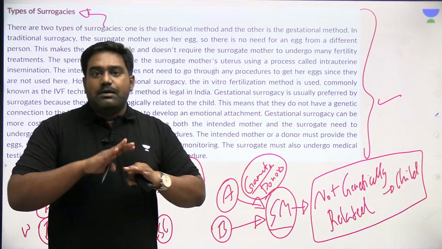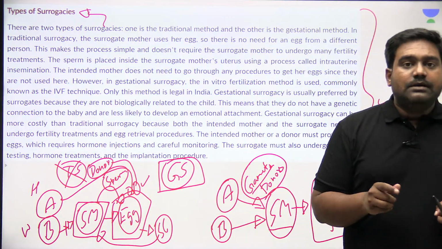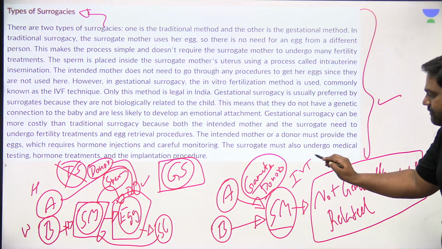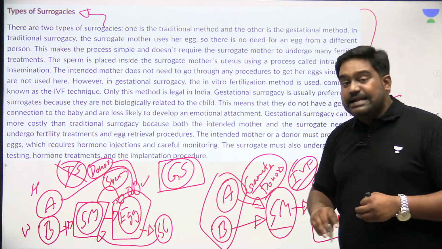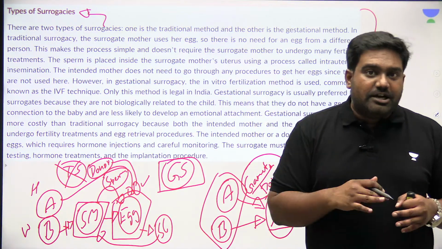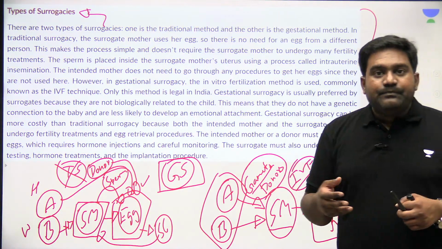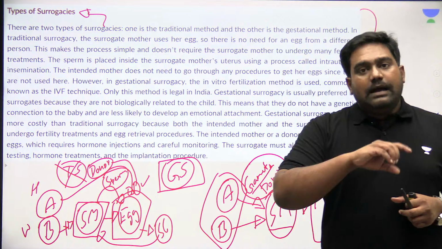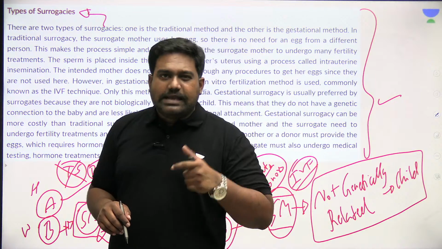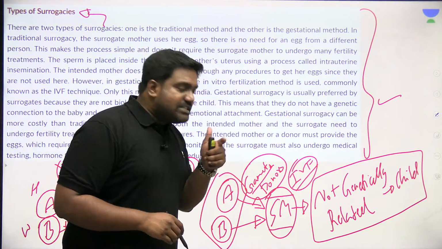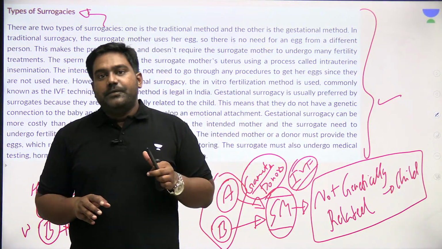So the surrogate mother's gametes would not be involved. The surrogate mother's egg will not be used in this case of fertilization. By using IVF techniques, in vitro fertilization, the gametes of the intended parents, the sperm and egg of the intended father and mother, or if they are not medically viable, the sperm and egg of donors, would be fertilized in a lab, and the surrogate mother would only carry the embryo and the fetus, would only carry the child. So in case of gestational surrogacy, the surrogate mother is not genetically connected to the surrogate child.